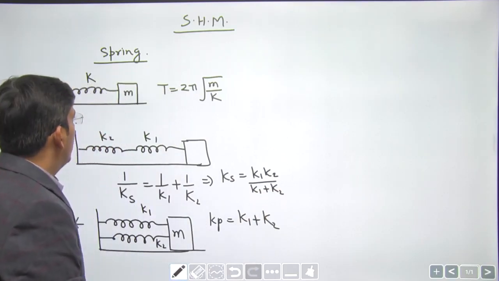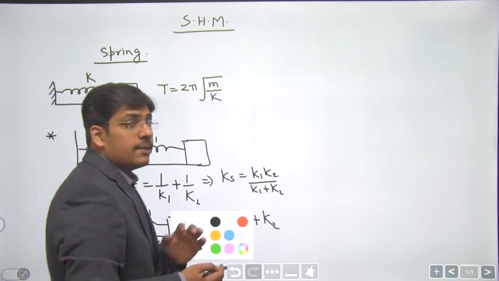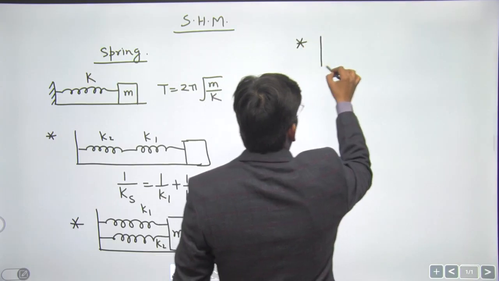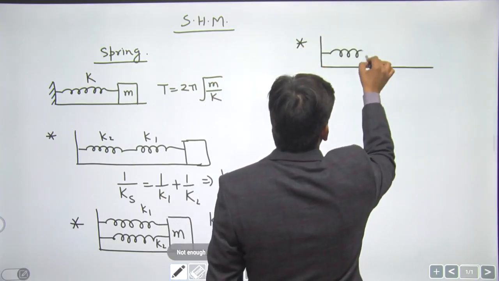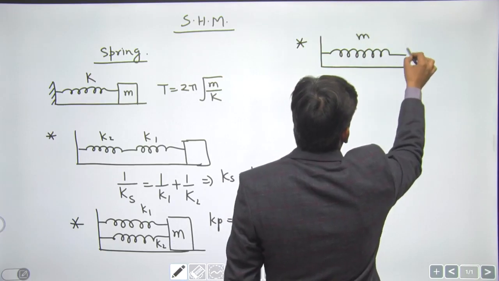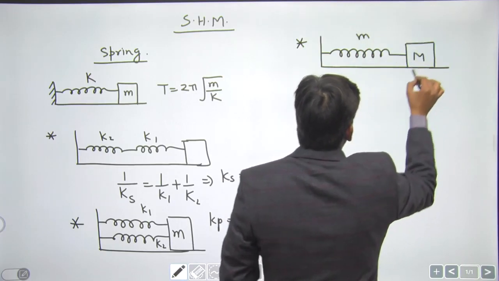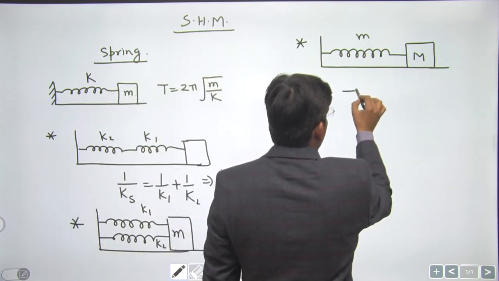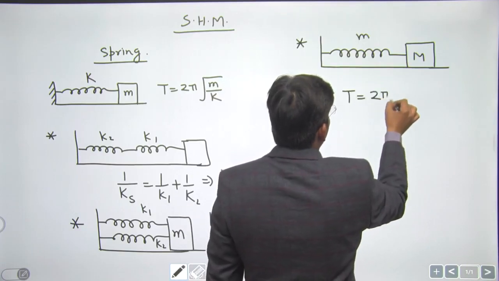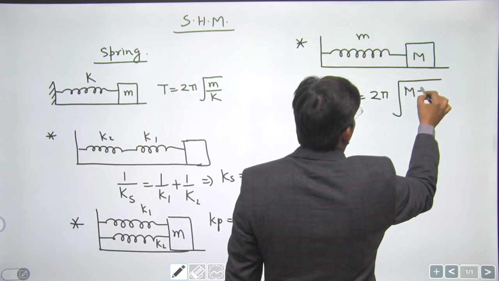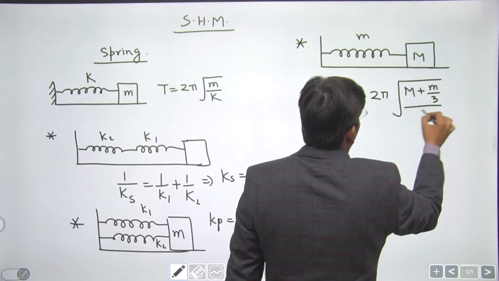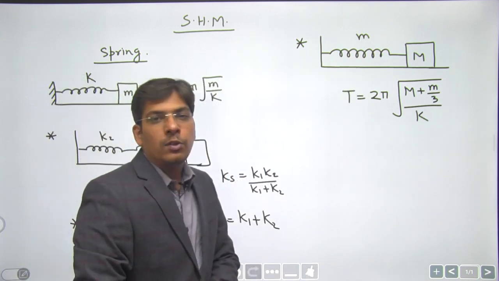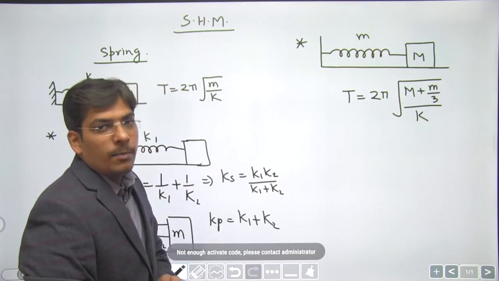Now let us discuss some important points about this. We always have a spring that is massless. Suppose the mass of the spring is also given. In that case, we use the energy method to calculate the time period, and I am not going to discuss the derivation. The time period is given by 2 pi root of capital M plus the effective mass of the spring, which is 1/3 the mass of the spring. If the spring has some mass, the time period of oscillation of the spring block system is given by this formula.